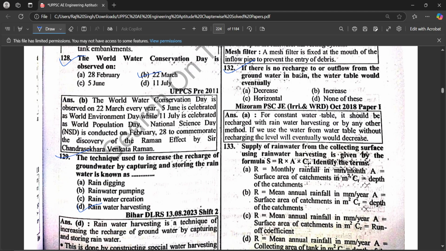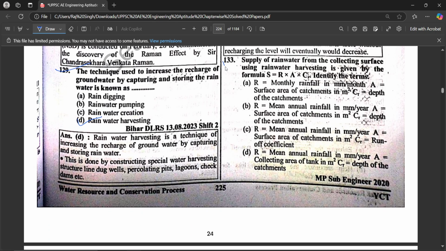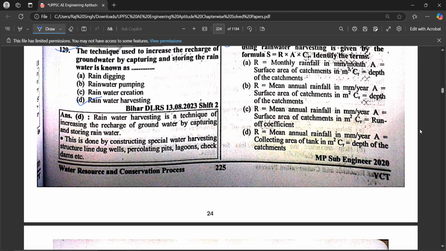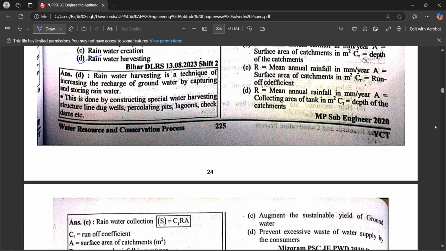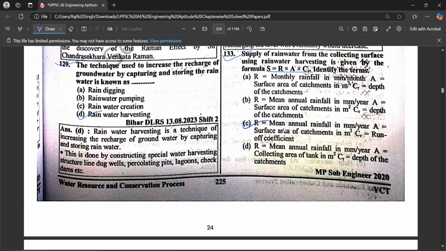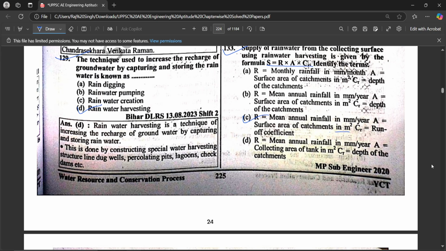If there is no recharge to or outflow from the groundwater in a basin, the water table would eventually, which is a, decrease. Surface runoff of rainwater from the collecting surface using rainwater harvesting is given by the formula S = R × A × C. Identify the terms, which is R equal to mean annual rainfall in mm per year, A surface area of catchment in meter square, C runoff coefficient.